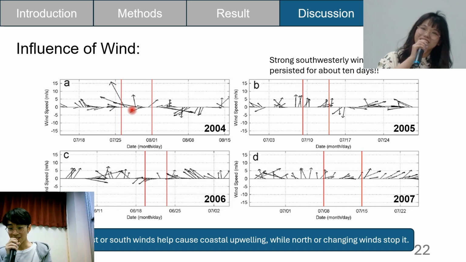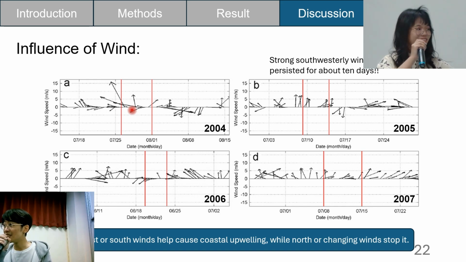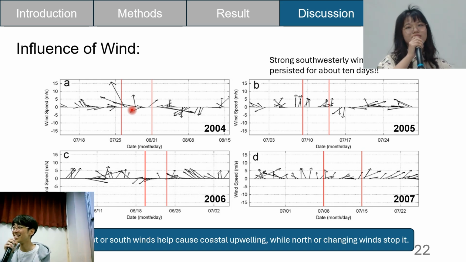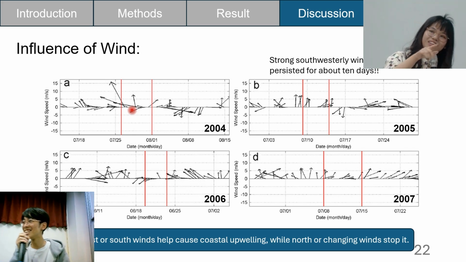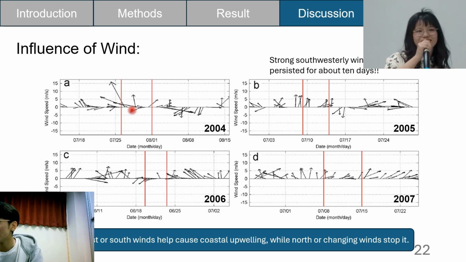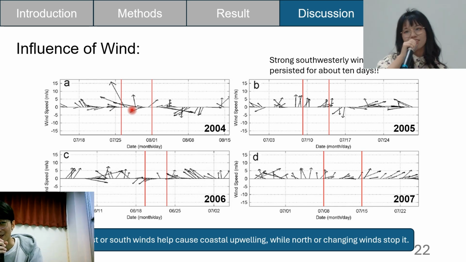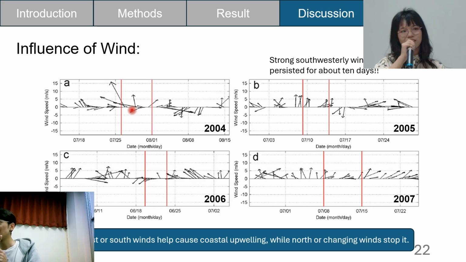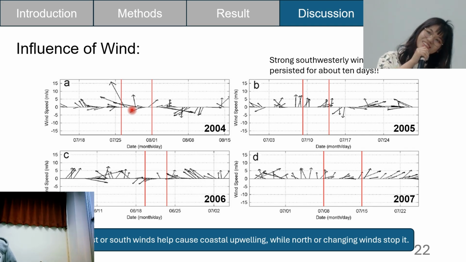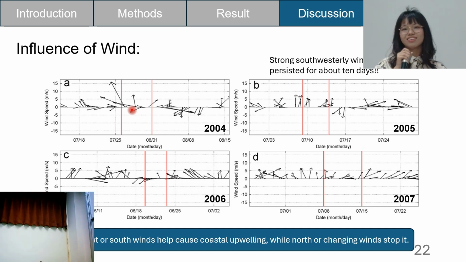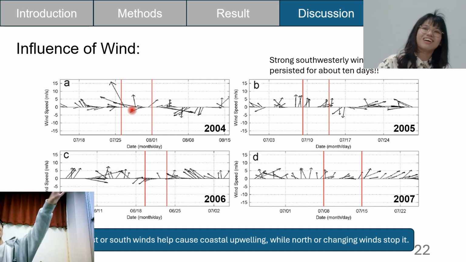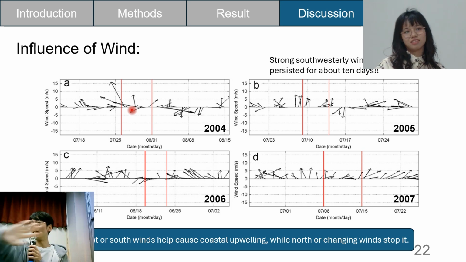I don't know how to read it. And the minus is the west. And this is the wind direction. You mean this? The minus is the direction. Yes, it is the west. Oh, I know. It's a good question. But north and south? The positive is north.